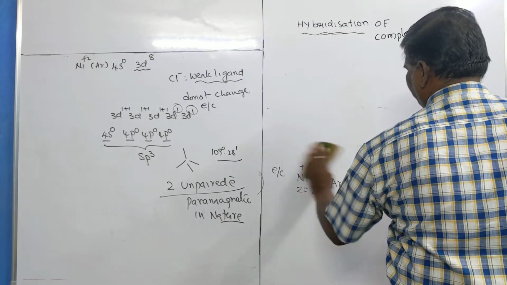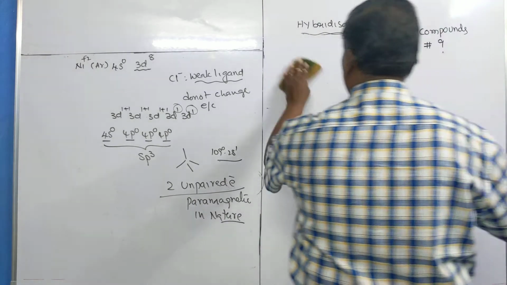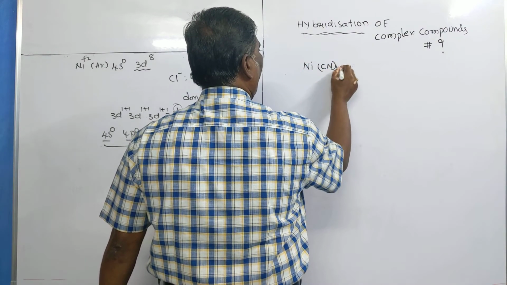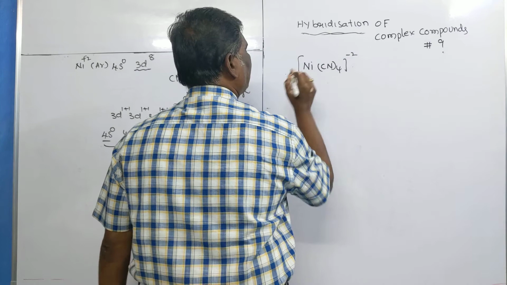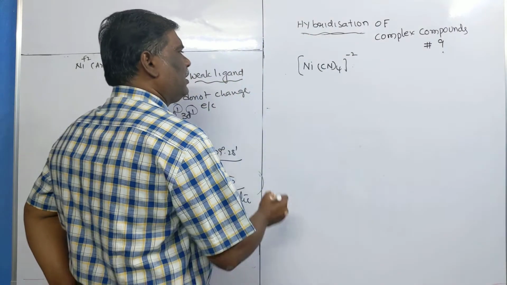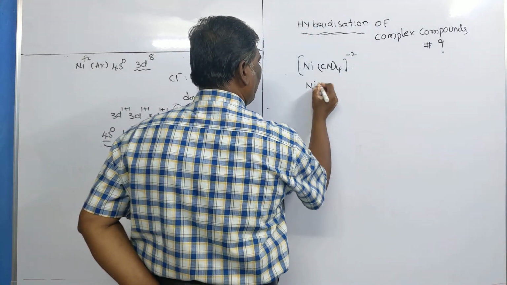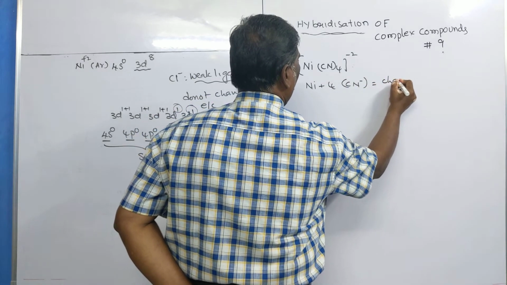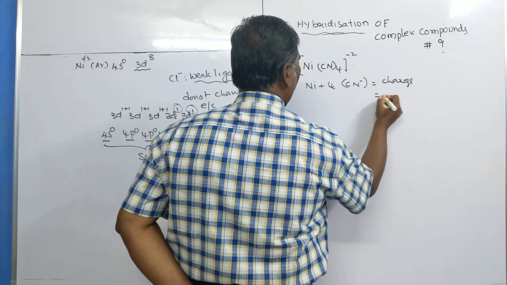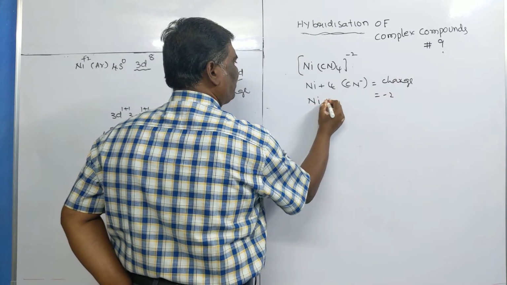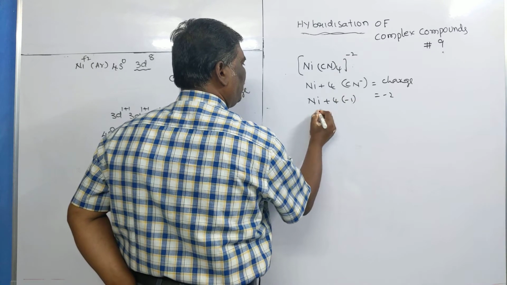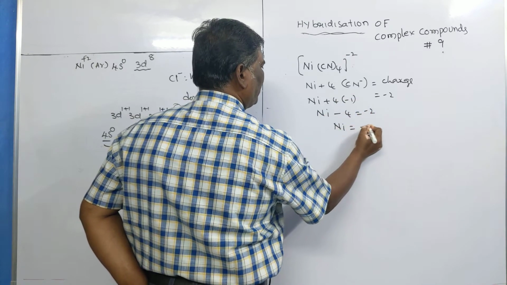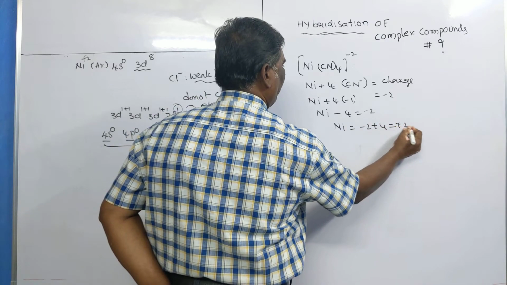One more example. This time I am taking nickel tetracyanide, or tetracyanonickelate ion. Now we find the oxidation state: nickel plus 4 cyanide ions. Total charge is -2. So nickel plus 4 into -1, nickel - 4 equals -2. Nickel oxidation state we are getting +2, very clear.